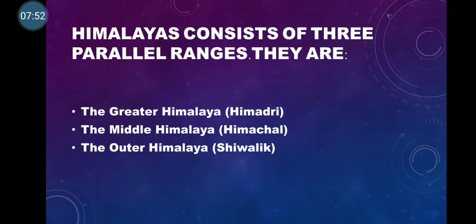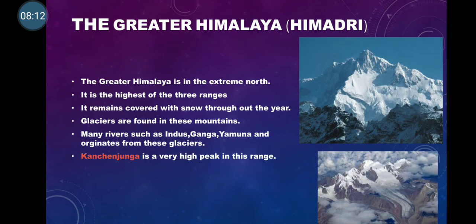Moving on to the next one. The Himalaya consists of 3 parallel ranges. So what are the 3 parallel ranges? The Greater Himalaya, which is also called Himadri, the Middle Himalaya, Himachal, and the Outer Himalaya, Shivalik. Now we will study about these ranges in detail.